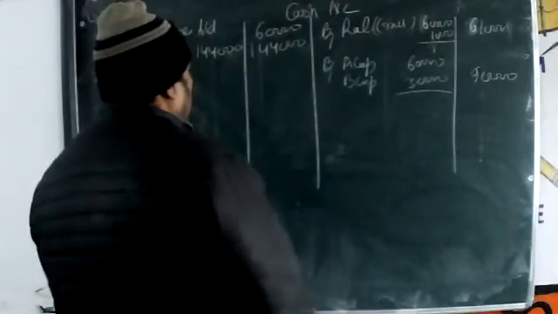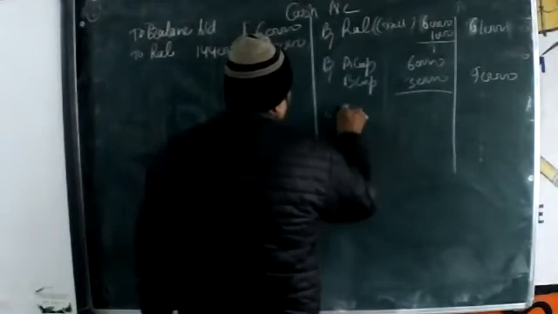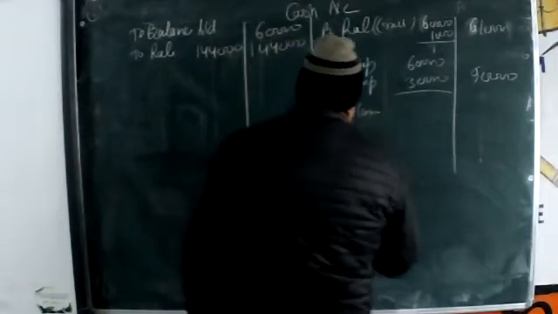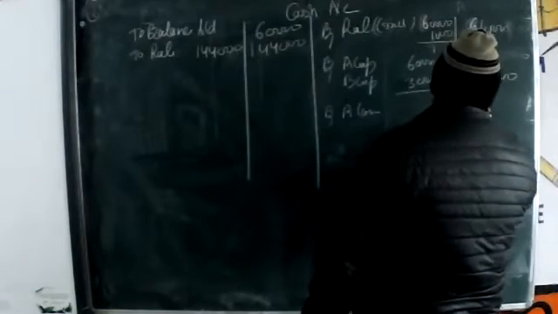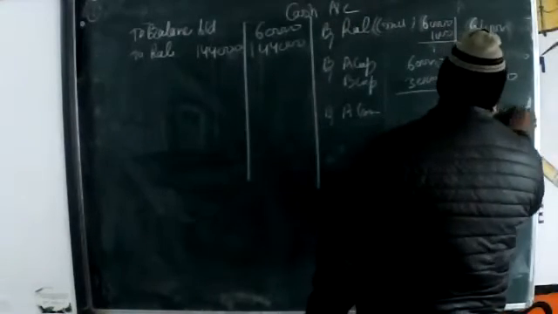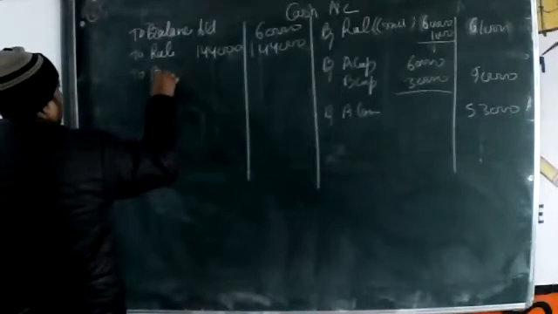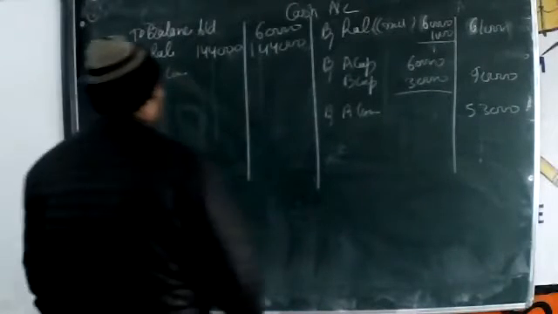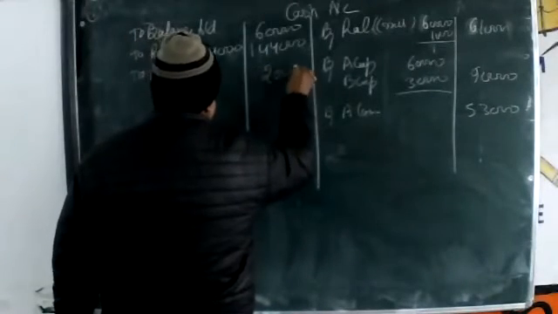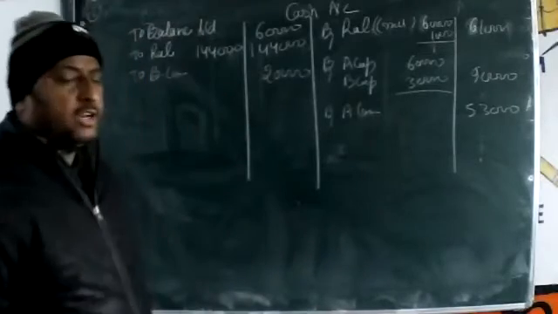Come on the loan account. A's loan 53,000. Okay. And here B's loan 20,000. Okay, beta. Buy the loan account.